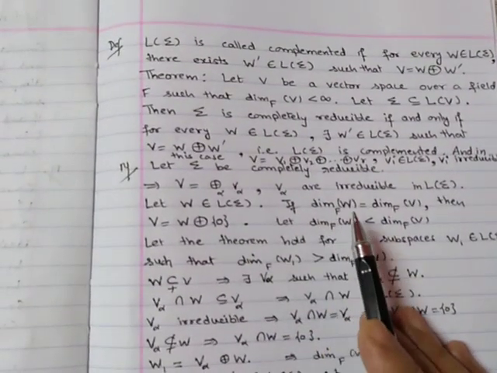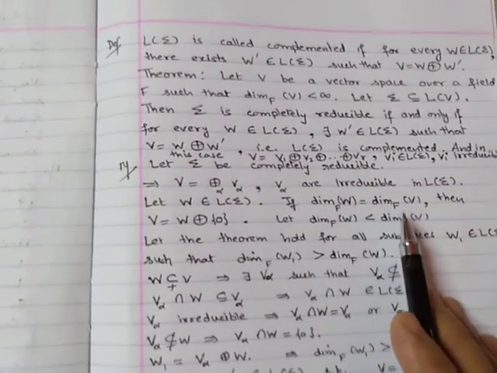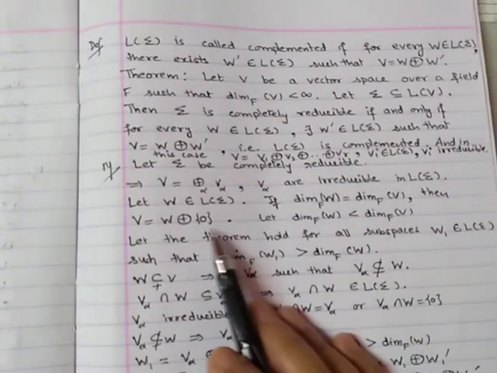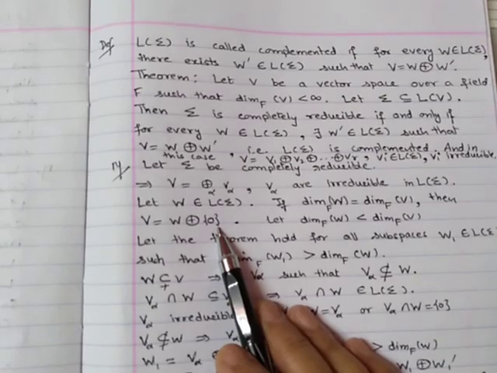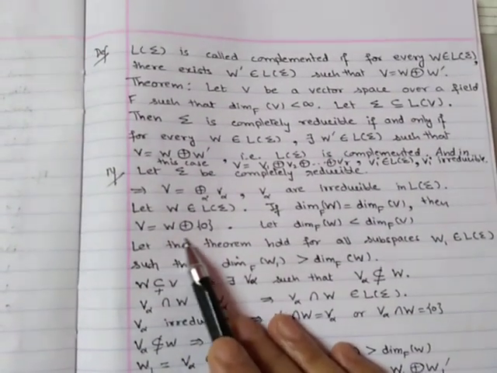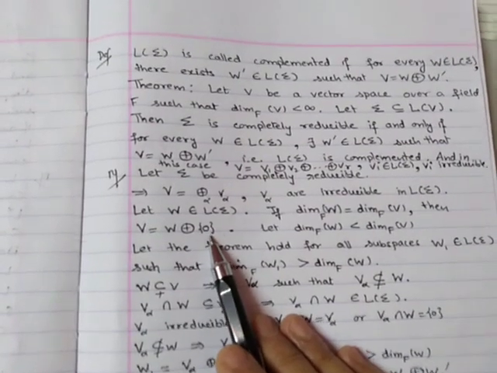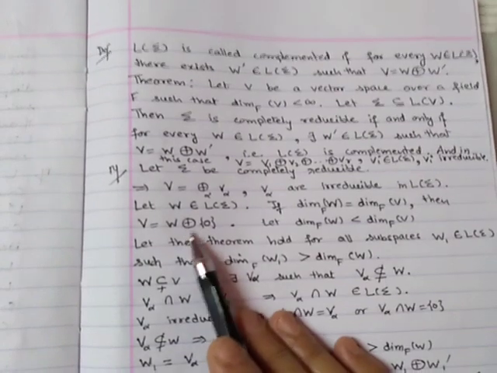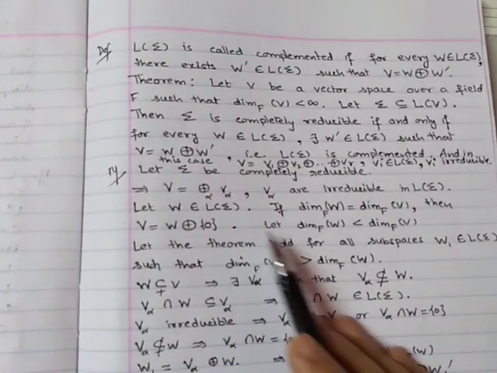If the dimension of W is equal to the dimension of V, then W is equal to V. So V is W direct sum the zero subspace. So that means for W we have a subspace W dash which is the trivial subspace, and V is a direct sum of W and the trivial subspace.